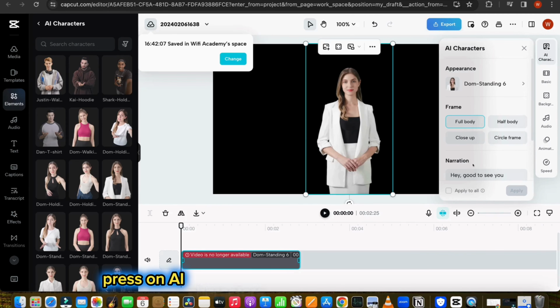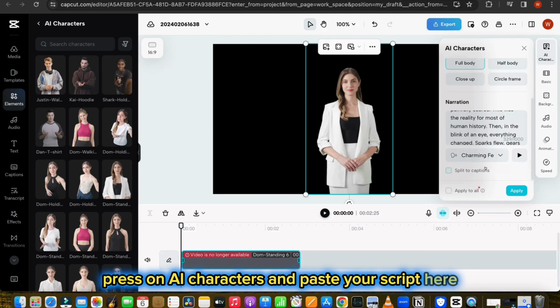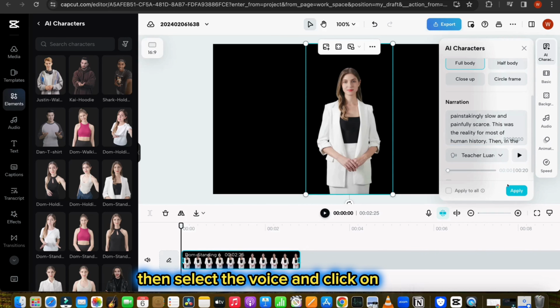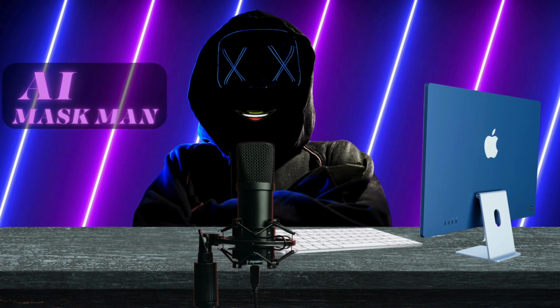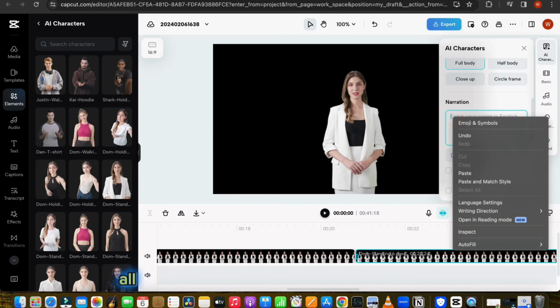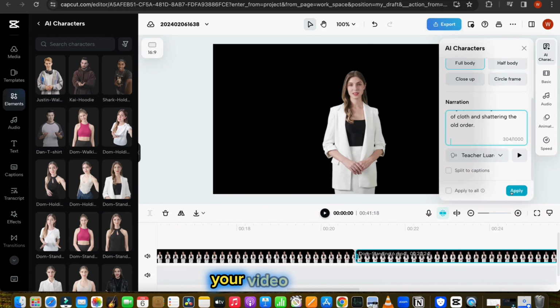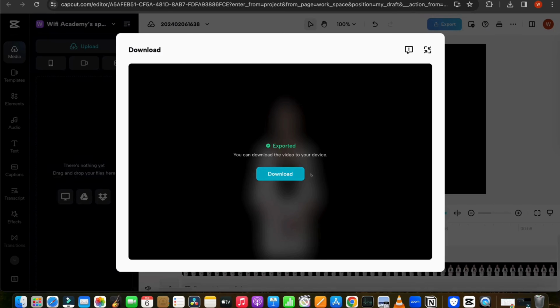Press on AI characters and paste your script here. Then select the voice and click on Apply. You can enter only 1,000 characters at once, so all you have to do is repeat this process until your video is ready. Now export it to your computer.